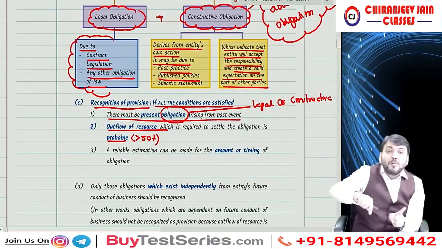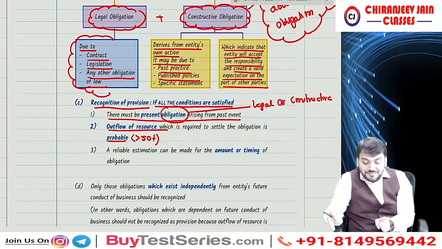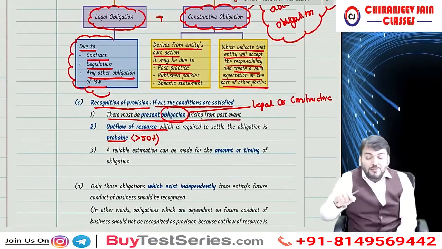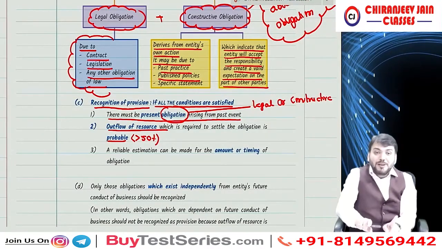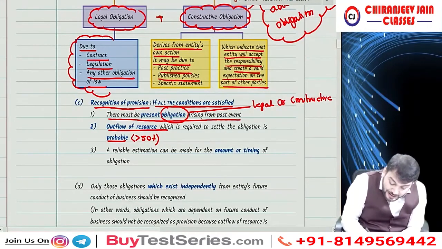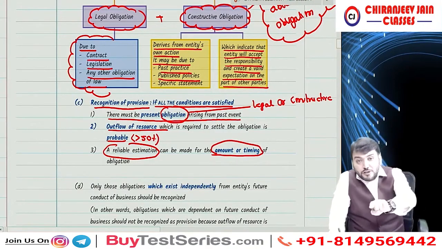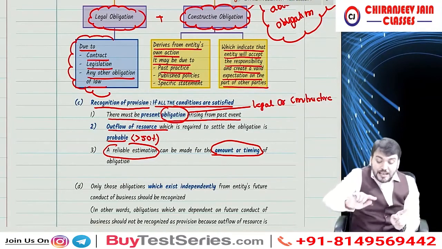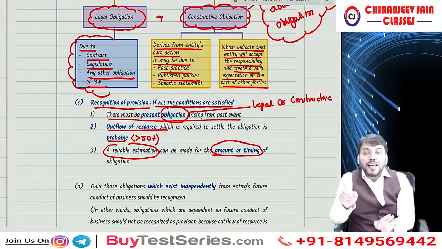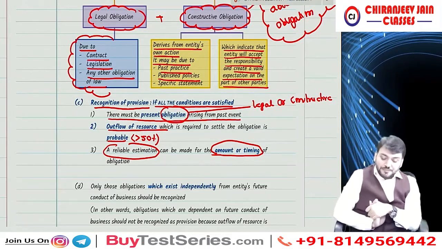So there must be present obligation arising from past event. An outflow of resource which is required to settle the obligation is also probable, and a reliable estimation can be made for the amount or timing of the obligation. If the amount is not known, it can be estimated. If the timing is not known, it can be estimated. If all these three conditions are satisfied, then we recognize provision.